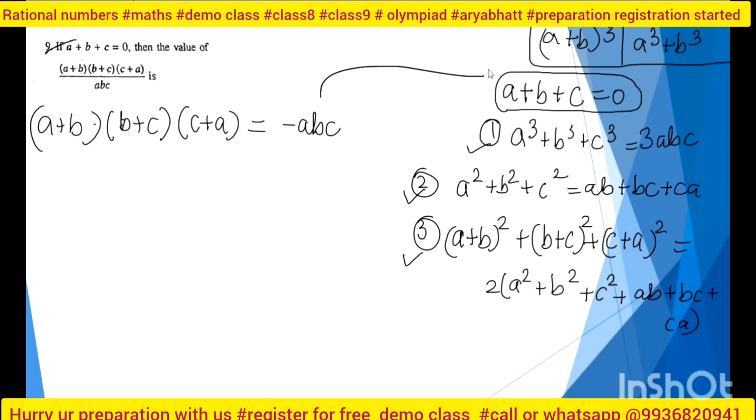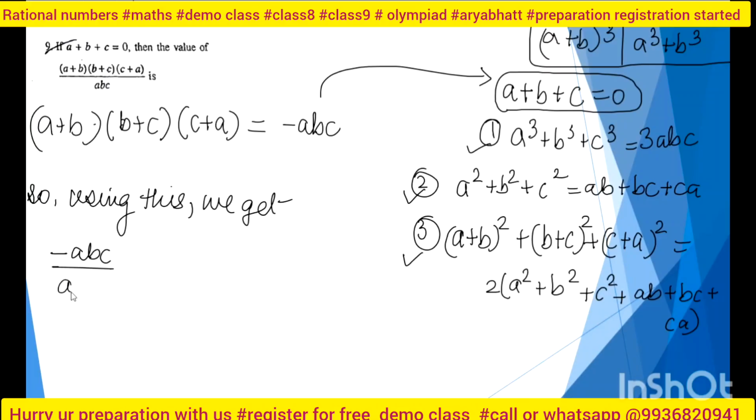Why? Because I have this identity. So finally, using this I get minus abc divided by abc, numerator upon denominator. This cancels, and minus 1 will be the answer.